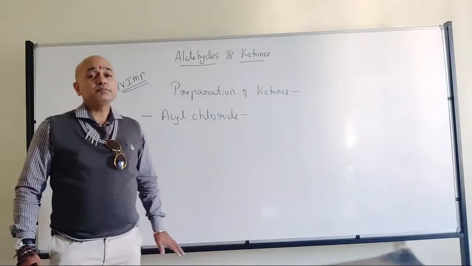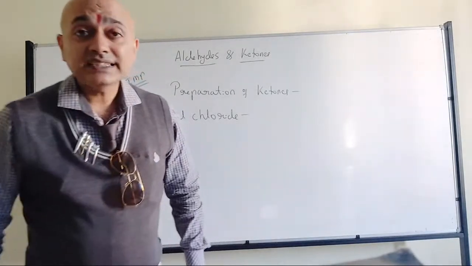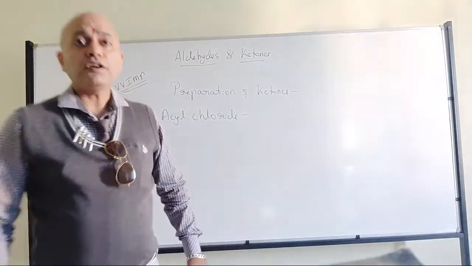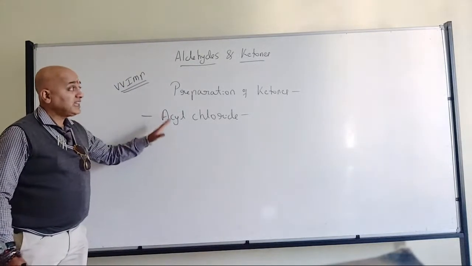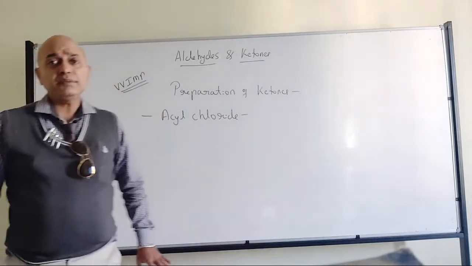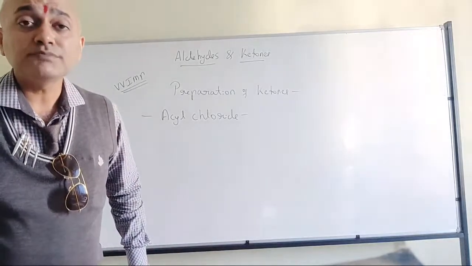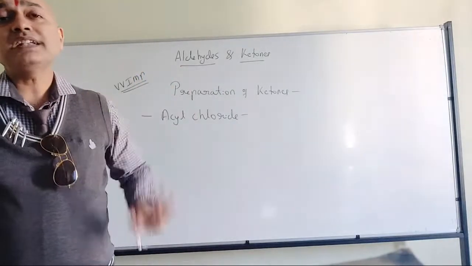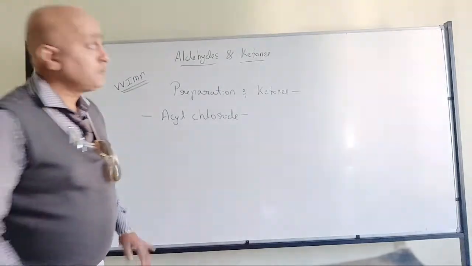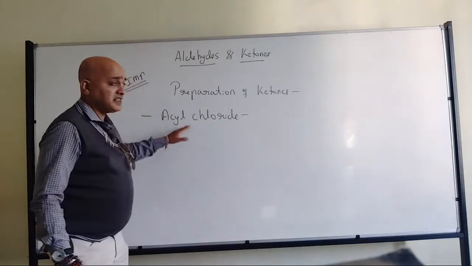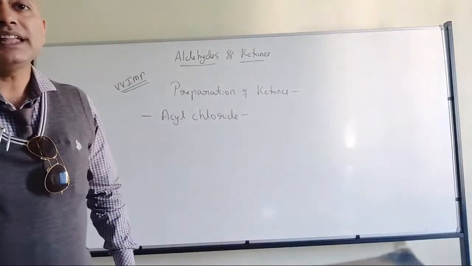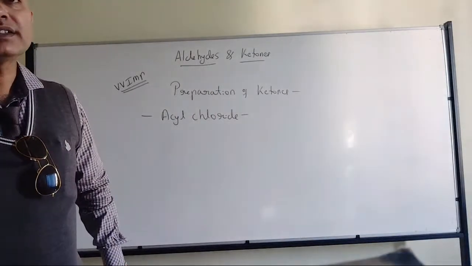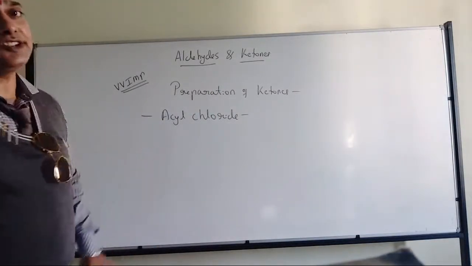That was the Rosenmund reduction reaction, where acyl chlorides were getting converted into aldehydes. Yes, both of you are correct. Rosenmund reduction is meant for conversion of acyl chloride or acyl halide to respective aldehydes. But here we are talking about conversion of acyl chloride to respective ketones. So this is not a Rosenmund reduction. You will come across it when I discuss the reaction conditions also.